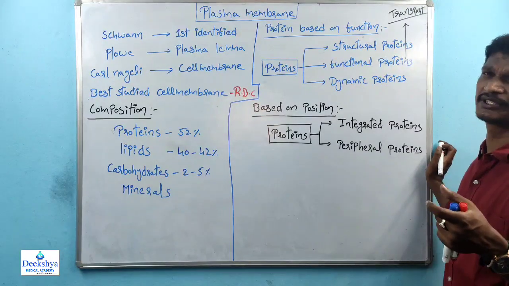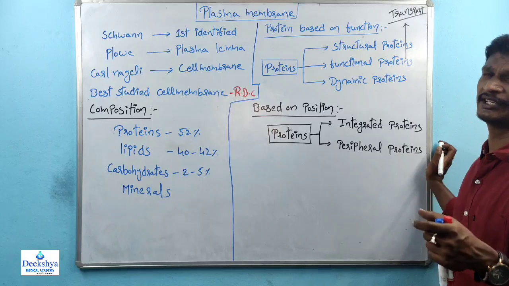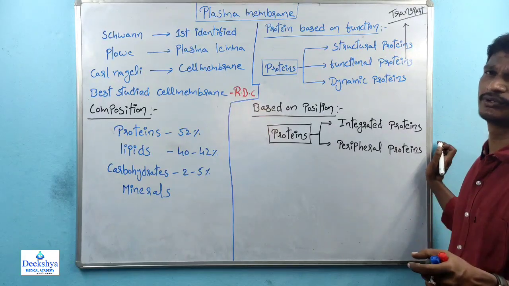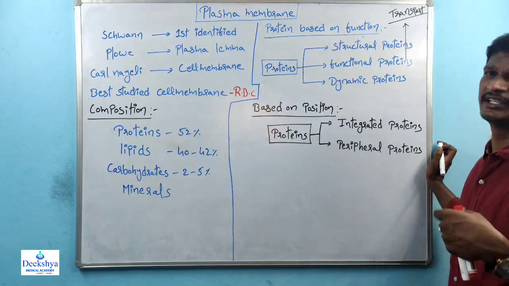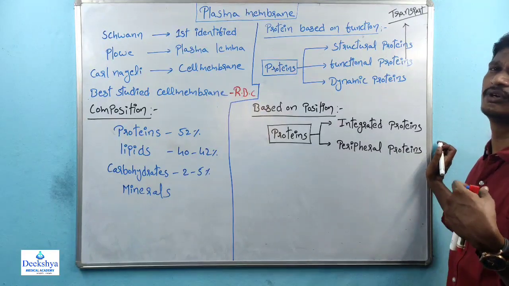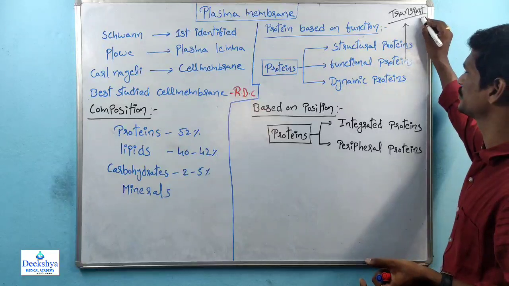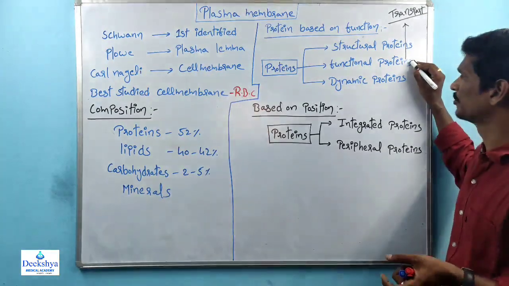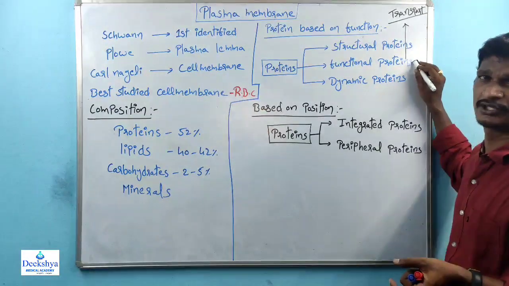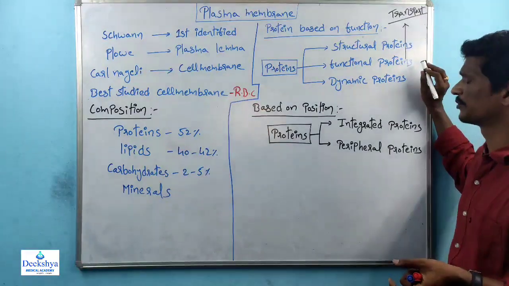The proteins which are present in the plasma membrane and involved in the transportation of molecules from outside the cell to inside the cell, or inside the cell to outside the cell, right? These are called transport proteins. Transport proteins are included in the functional proteins.